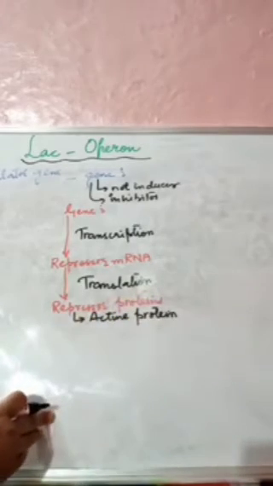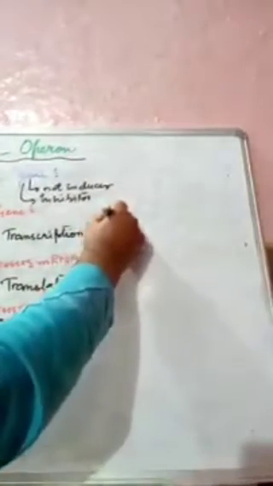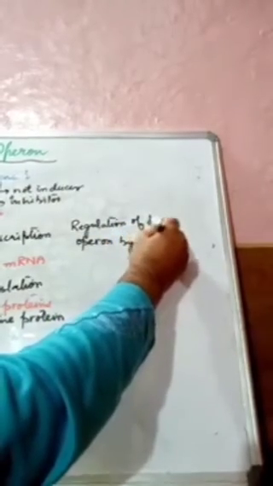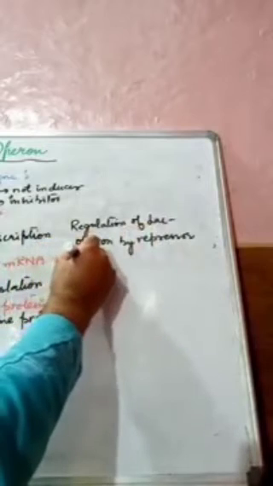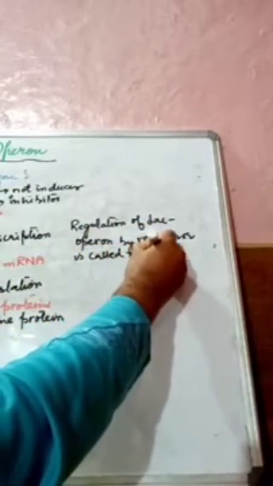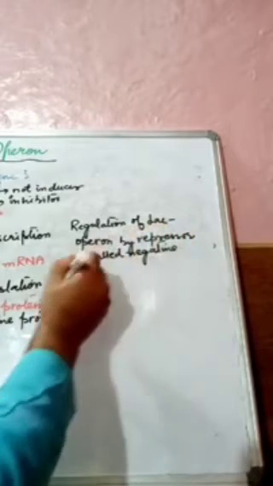Now there is one more term we will discuss: the regulation of LAC OPERON by the repressor is called negative control.